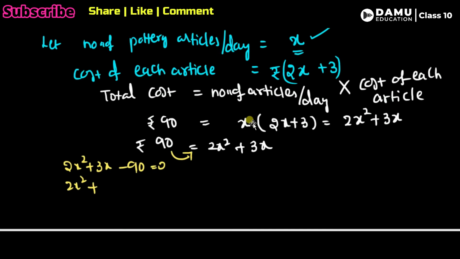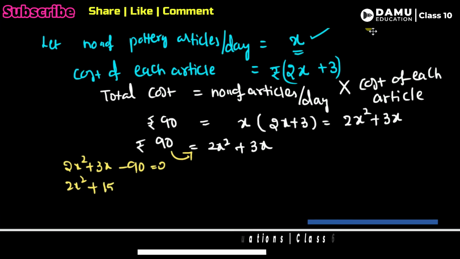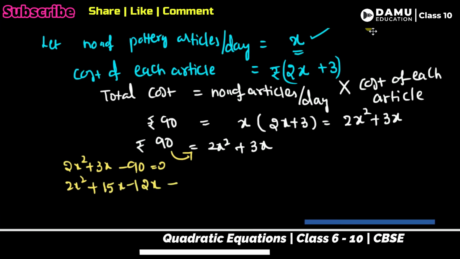Is there any common multiple with both, like 6, 15, 12? Yes, it's there. So we can split it as 2x square plus 15x minus 12x minus 90. We can write 90 as 15 into 6.